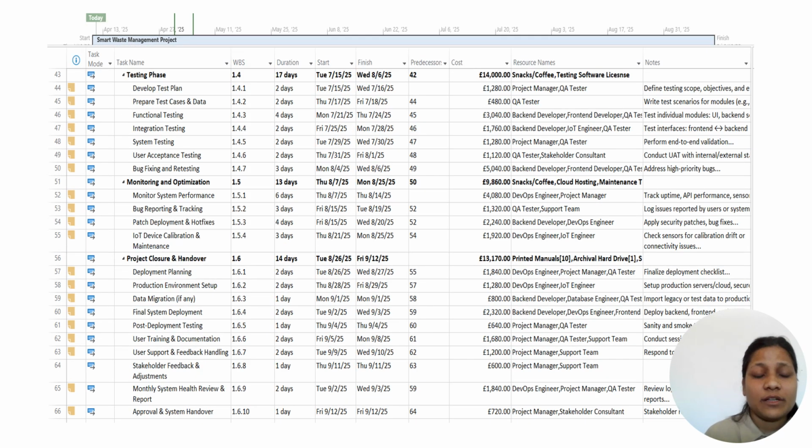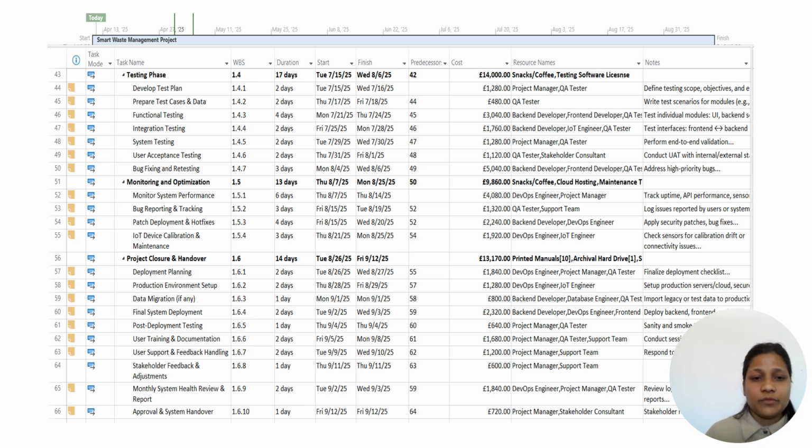In the next slide, there is the testing phase, whose work breakdown structure is 1.4, and the duration for this phase is 70 days. It starts on 15th of July and ends on 6th of August 2025. The predecessor or dependency for this phase is 42, and the total cost for this phase is 14,000. There are also subtasks shown below.